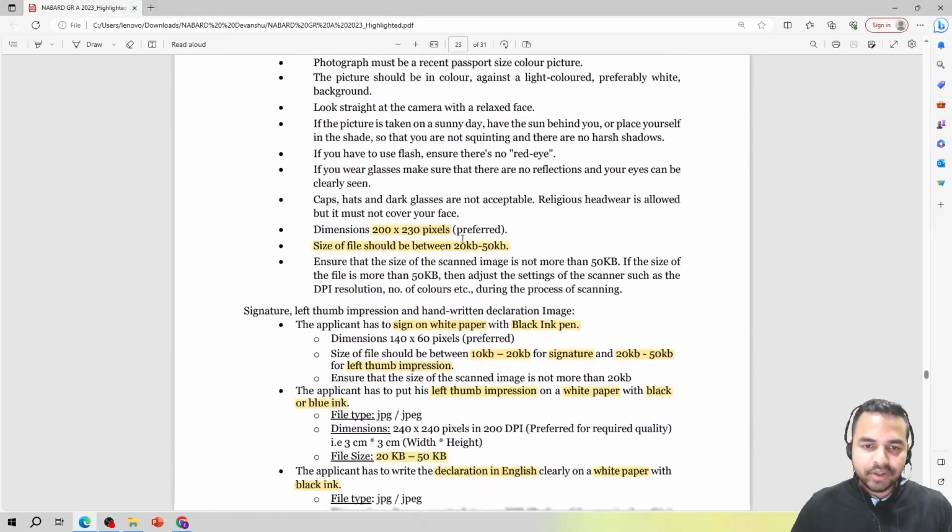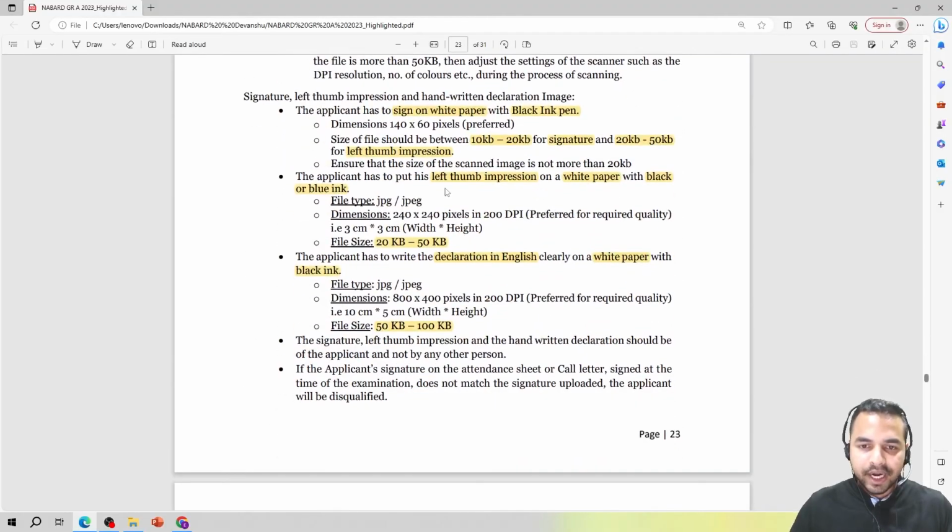So what should be the size of the file of the left thumb impression, guys? For the left thumb impression, you have to put it on a white paper with black or blue ink. The size of the file should be 20 KB to 50 KB. When I talk about the declaration, the text in the declaration should be in your handwriting, because it will be checked. My dear friends, let me tell you exactly what text should be written. I have already shown it to you, but the size should be between 50 KB to 100 KB, and the declaration should be in English, clearly written on a white paper with black ink. So do all these details carefully and follow all of them.